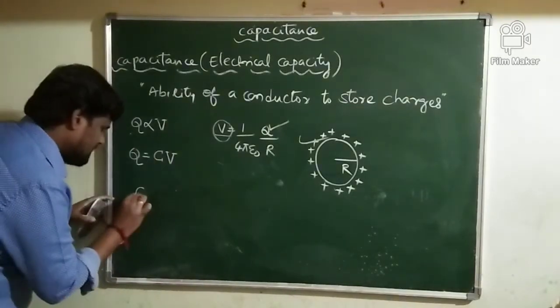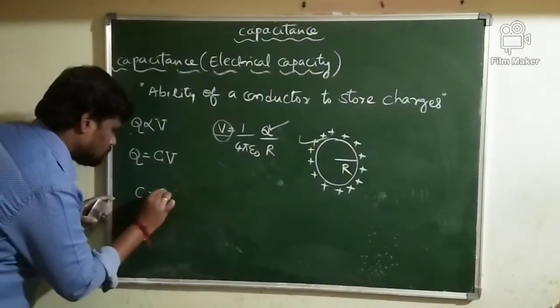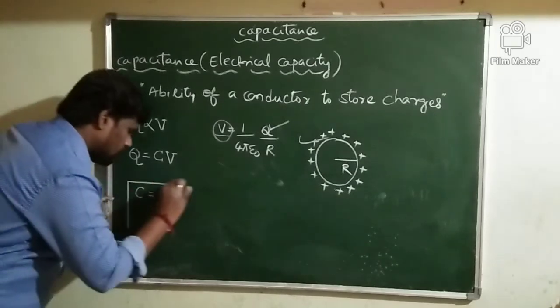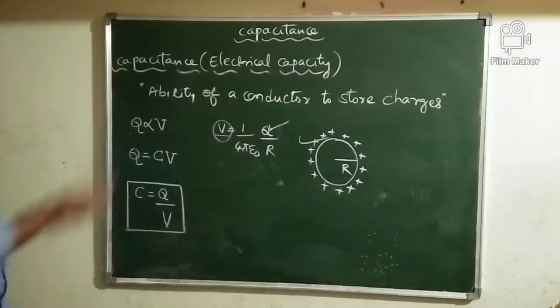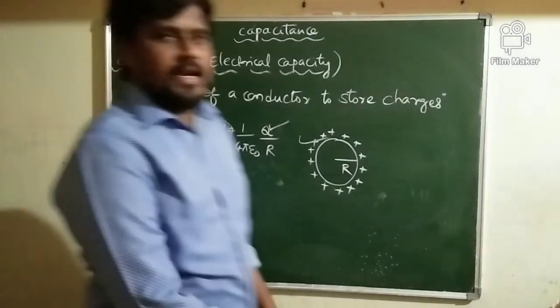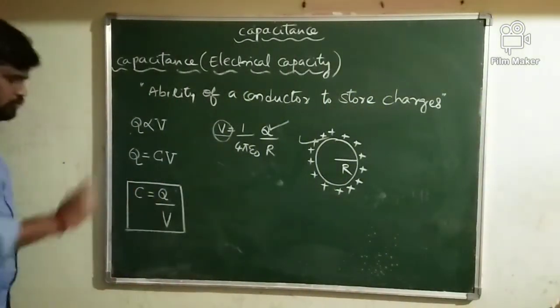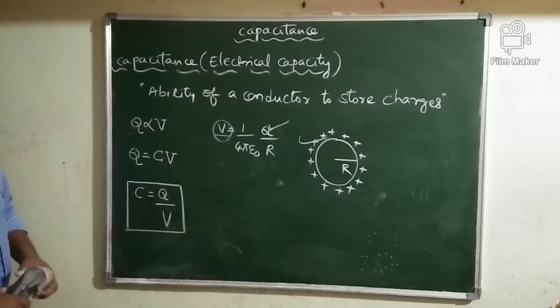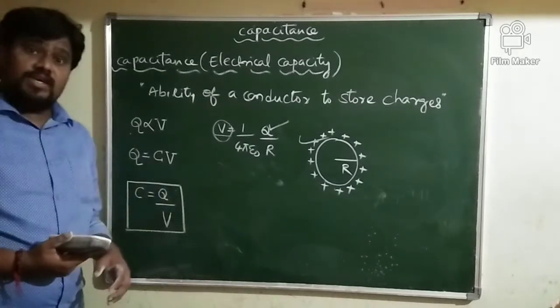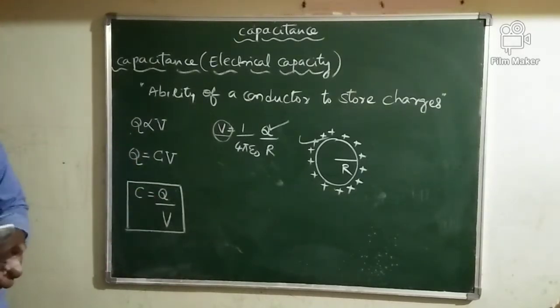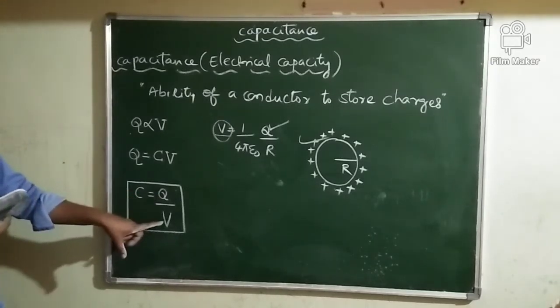Further, C can be written as C is equal to what? Q by V. This is the mathematical formula which is used to determine the capacitance or electrical capacity of a conductor. What is C? C is equal to Q by V. What is Q? Q is the charge given to the conductor. What is V? V is the rise in potential of the conductor, or increase in potential of the conductor due to the charging. Then what is C? C is equal to Q by V.